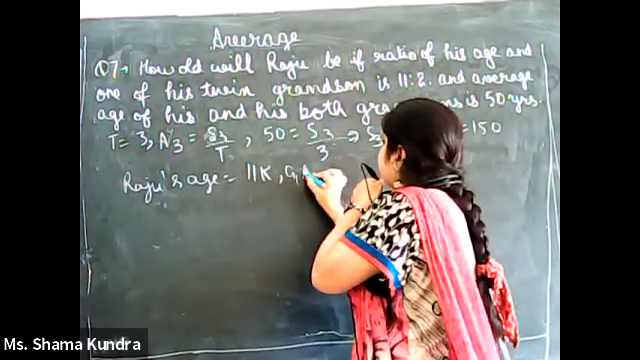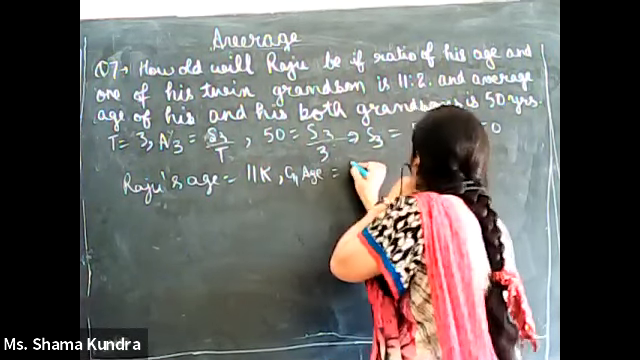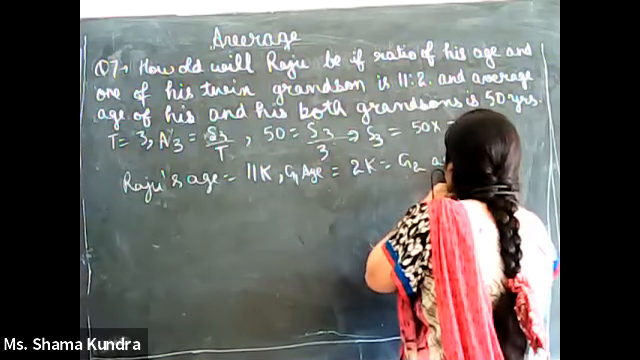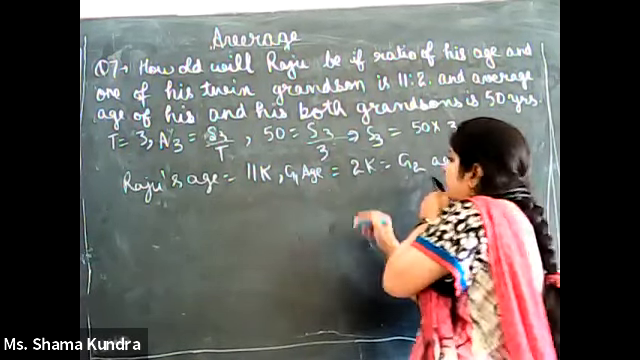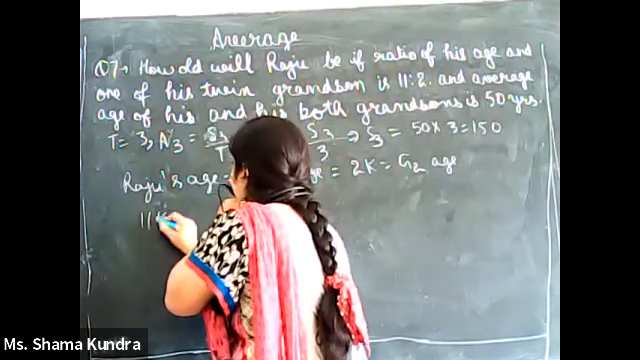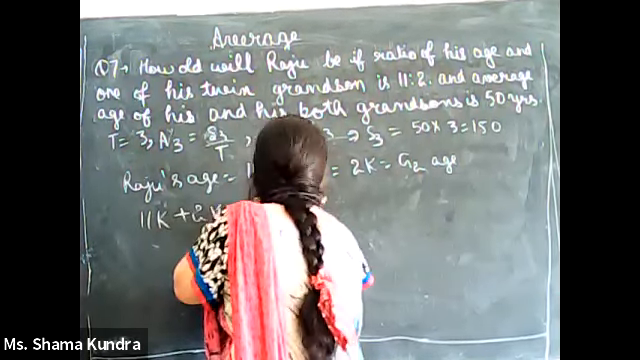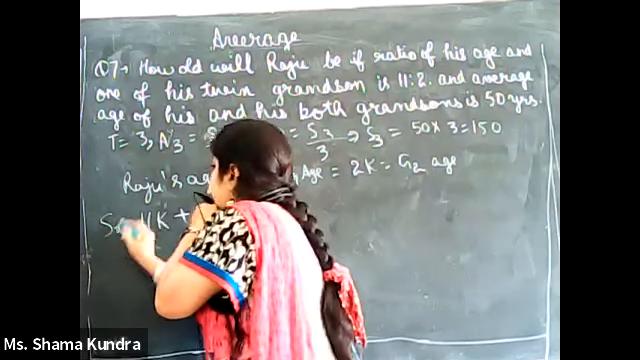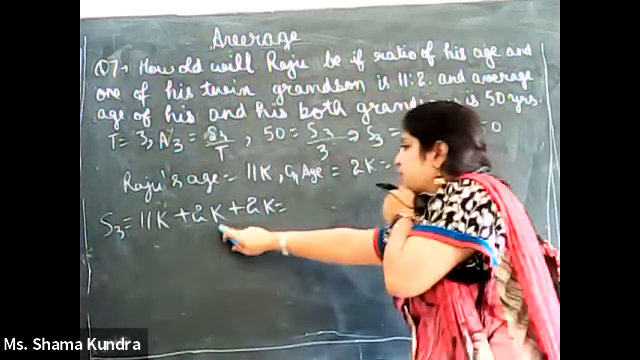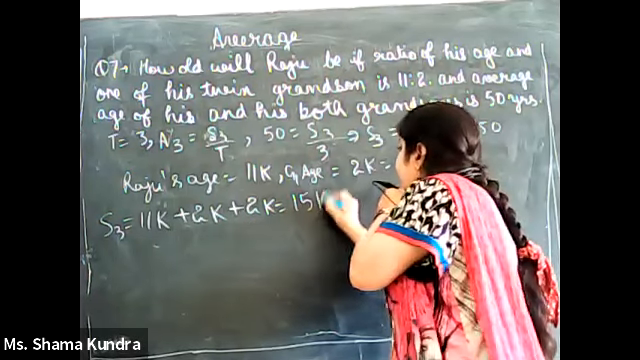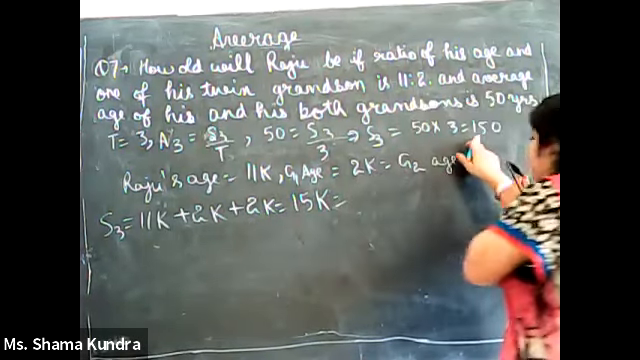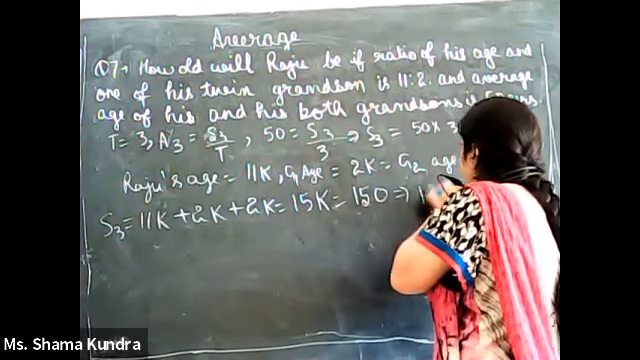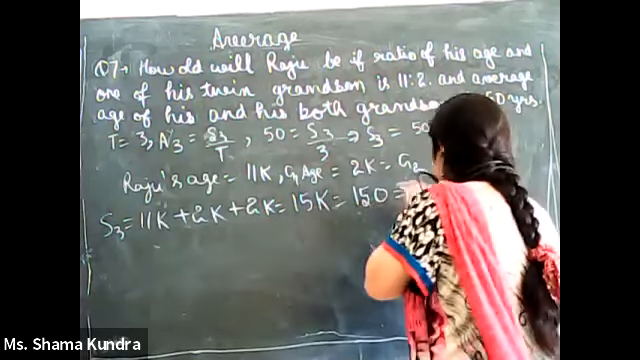G1's age, say G1 is his first grandson, will be 2K, which will be equal to G2's age, as both grandsons are twins. So it will be 11K plus 2K plus 2K. So the sum of the 3 persons will be 11 plus 2 is 13, plus 2 is 15. It will be 15K. But we have already calculated it as 150, implies the value of K is 10.